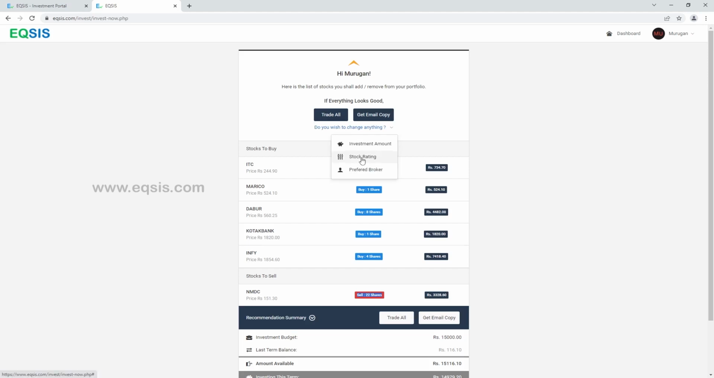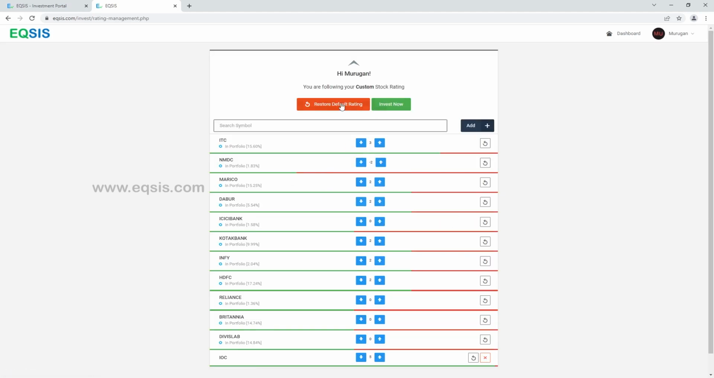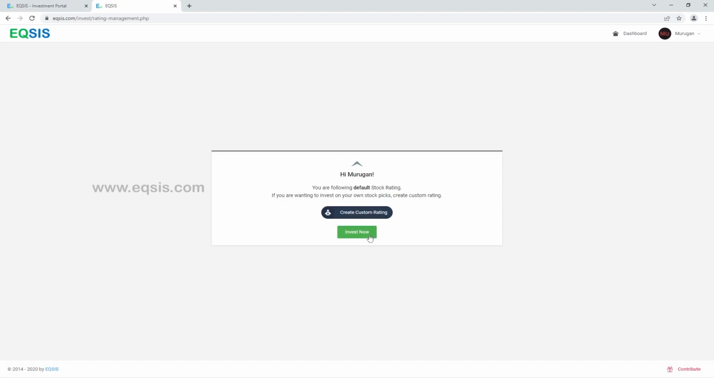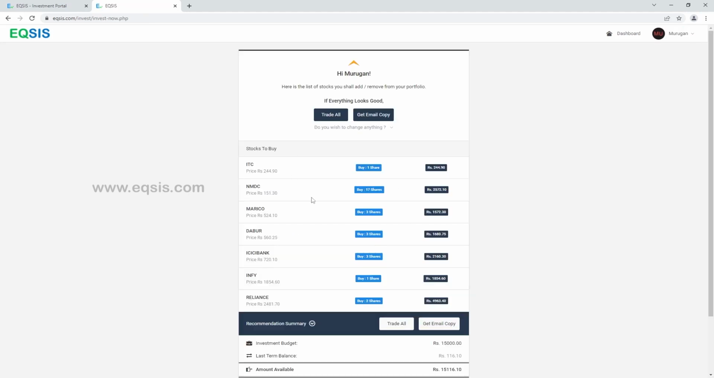Let me go back here, and I wish to have my own default rating. So I can click on default rating, and if I click invest now, it gives me the list of stocks. This is not yet finalized. If you wish to review these stocks, you have to make sure that you click on the trade all button or get an email copy. In both cases, this recommendation gets finalized.